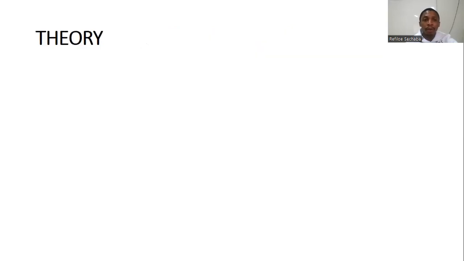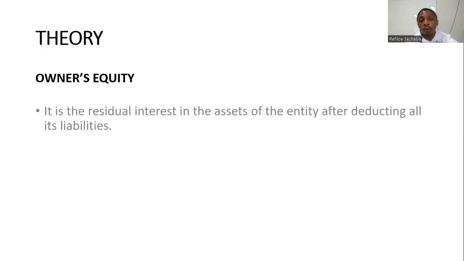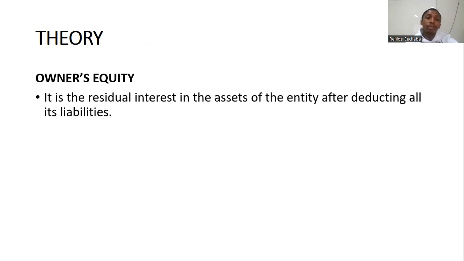Okay, and it falls under the statement of financial position, or the financial position section in your general ledger. All right, and then we've got owner's equity. Under owner's equity, you will find four things fall under owner's equity. All right, what is owner's equity in the first place? It is the residual interest in the assets of the entity after deducting all liabilities.